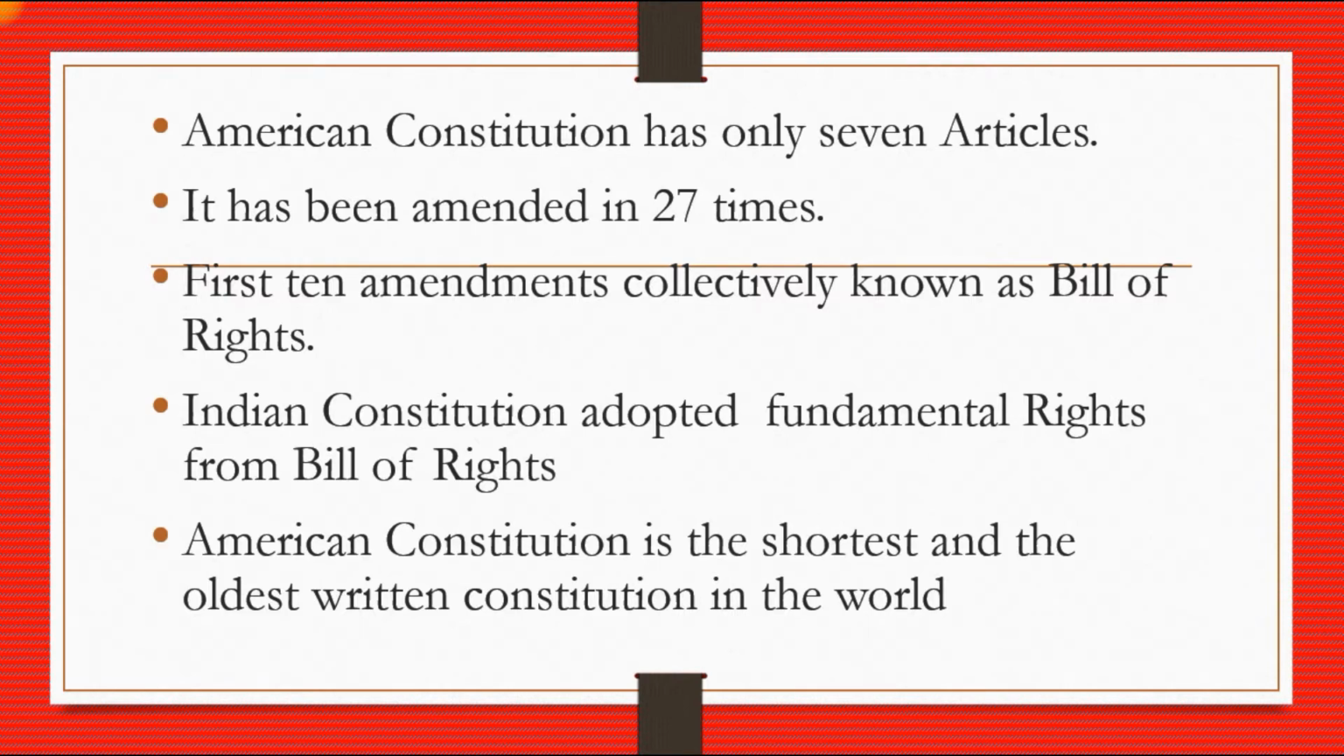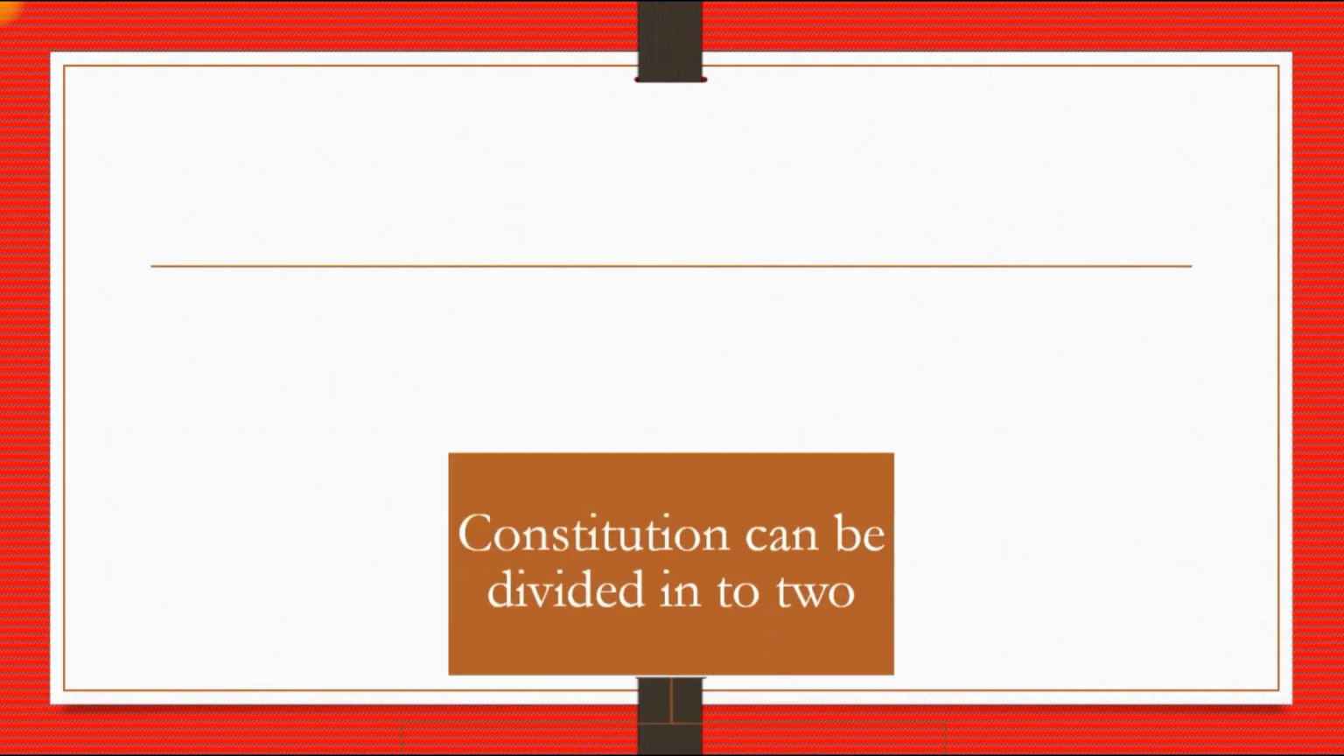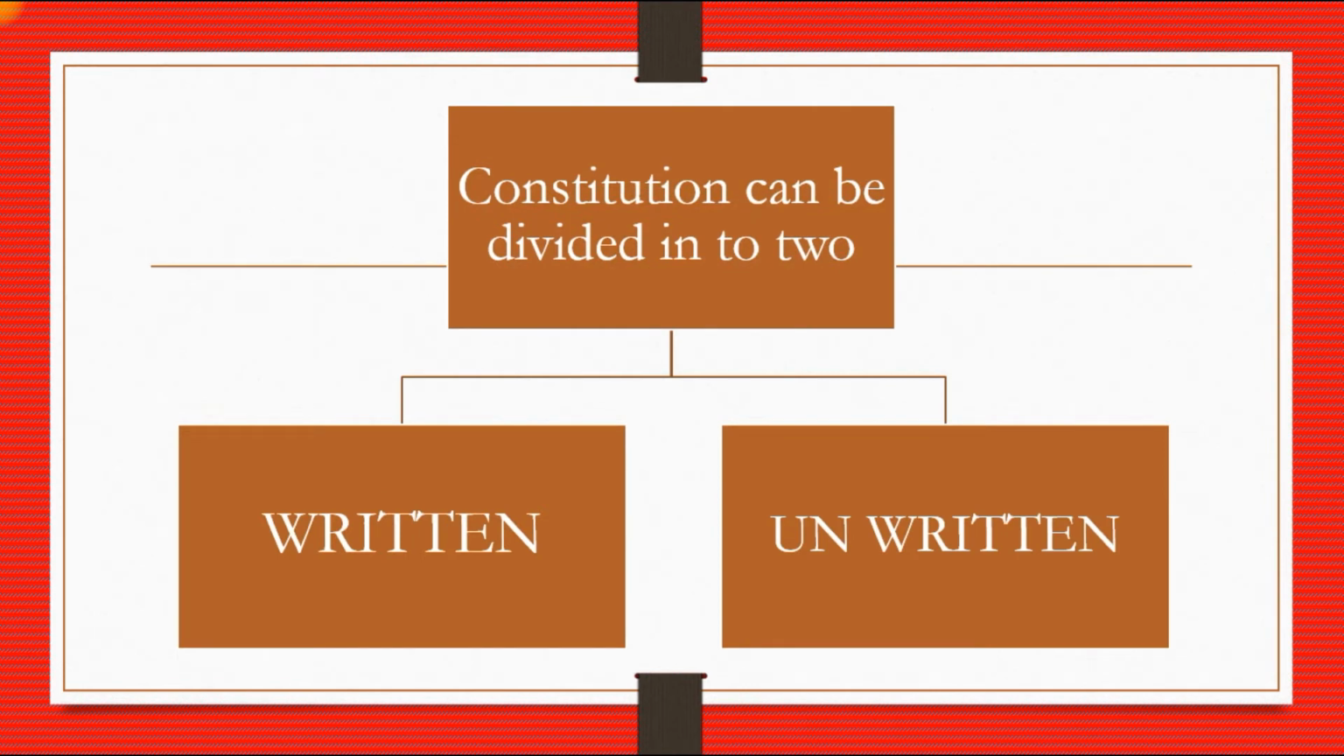Do not forget it, remember it. The American Constitution is the shortest and the oldest written constitution in the world. Constitutions can be divided into two, written and unwritten. All the constitutions in the world can be divided into written and unwritten.